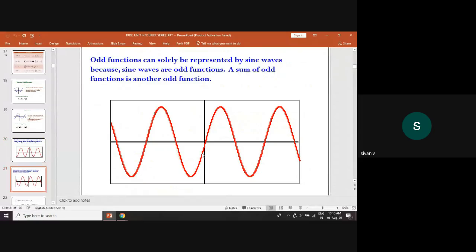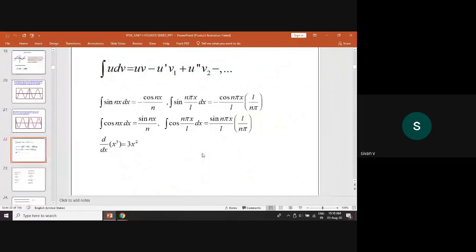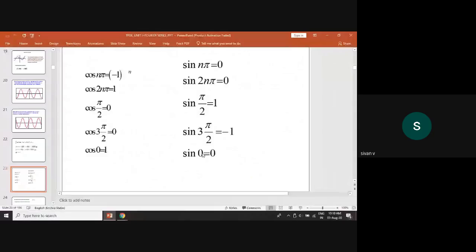And it's Bernoulli's formula, and the integral of sin nx, sin n pi x by L, cos nx, cos n pi x by L. Finally, some values: cos n pi, sin n pi, cos 2n pi, sin 2n pi, cos pi by 2, sin pi by 2, cos 3 pi by 2, sin 3 pi by 2 and cos 0, sin 0. These values you have to remember. I'll stop recording. Wait, I'll take the afternoon and we'll discuss.